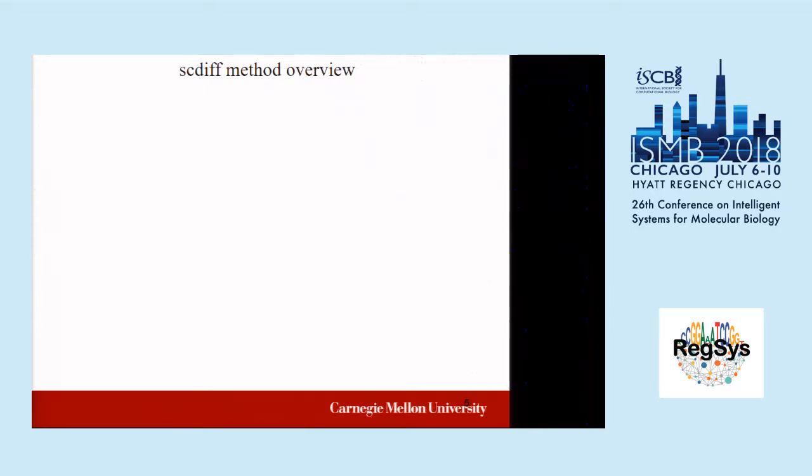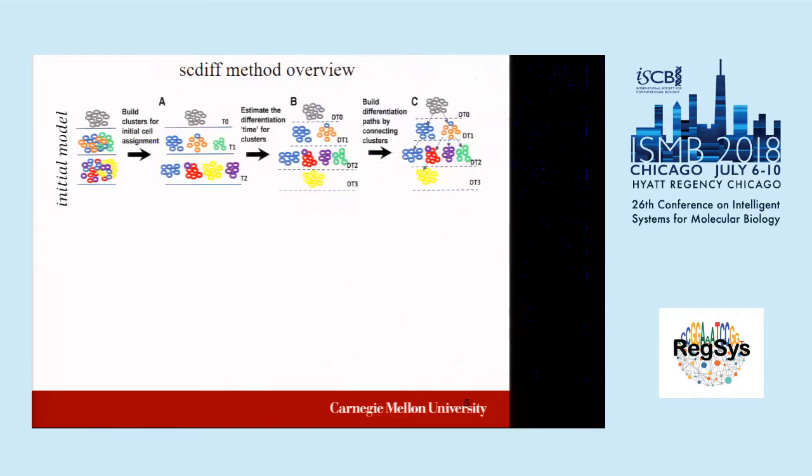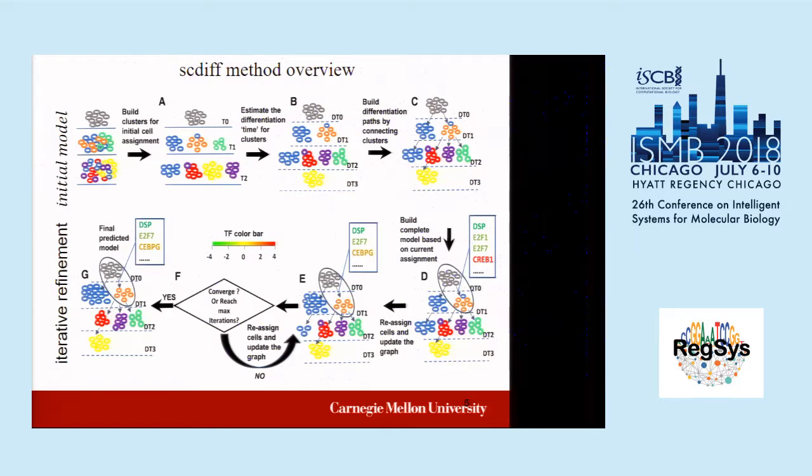Apparently, I'm not good at choosing names, excluding my daughter's name, which I think is good. So SCDiff is composed of two major components. The first is building the initial model, and this part is exactly the same as others. Building the initial model relies 100% on the expression data. But what makes the method unique is that we integrate the TF binding information in the second part, which iteratively refines the model using the TF information.